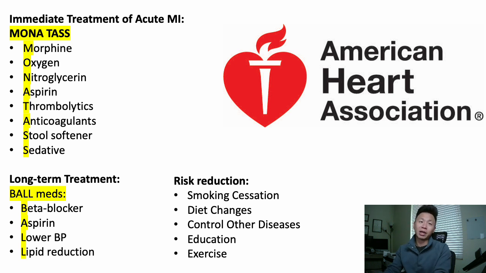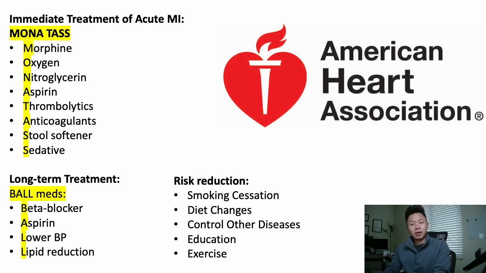We'll be giving some aspirin. We could also be giving some beta blockers, because beta blockers have been shown to decrease the workload of the heart by lowering that blood pressure and lowering that heart rate. Cholesterol medications, of course, if it's caused by a fat plaque, we don't want to increase that fat deposit in that area. Of course, we have to talk about, again, the modifiable risk factors.